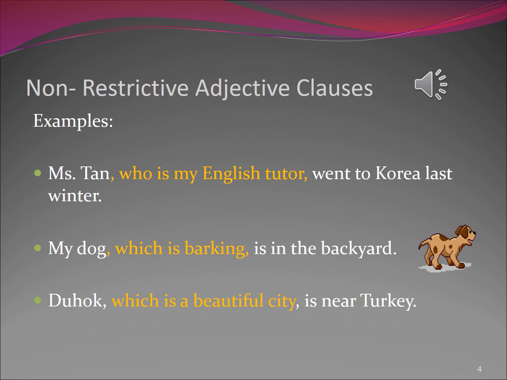Mrs. Tan, comma, who is my English teacher, comma, went to Korea last winter. Mrs. Tan is a proper noun. She's specific. Therefore, the clause that follows is non-restrictive. Because who is my English teacher doesn't make Mrs. Tan any more specific. She already is. My dog, comma, which is barking, comma, is in the backyard. I only have one dog, which is why this is non-restrictive. More on that later. Dahuk, comma, which is a beautiful city, comma, is near Turkey. Again, proper noun. There's only one of it.